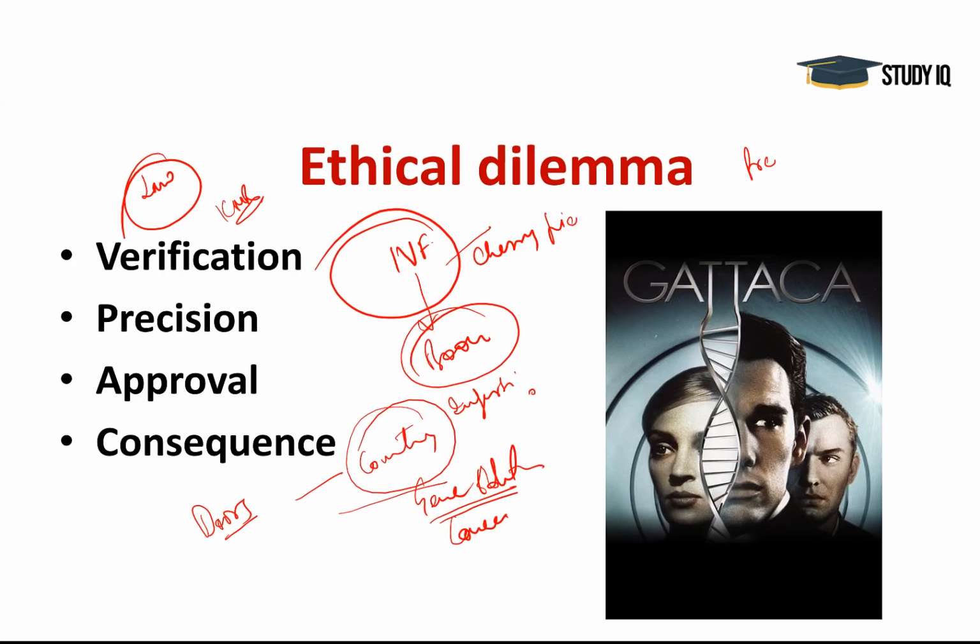So there is even a movie about gene editing from 1997, Gattaca. You can even watch that. The movie makers were so smart at that time. They made a movie on this. So what I was telling you about discrimination, they have shown this discrimination called valids and invalids. Valids are the people who are genetically modified, genetically engineered babies, and others are the normal population. So they were choosing only the genetically modified people for good jobs, and for the menial jobs the other population. So it is just a concern.